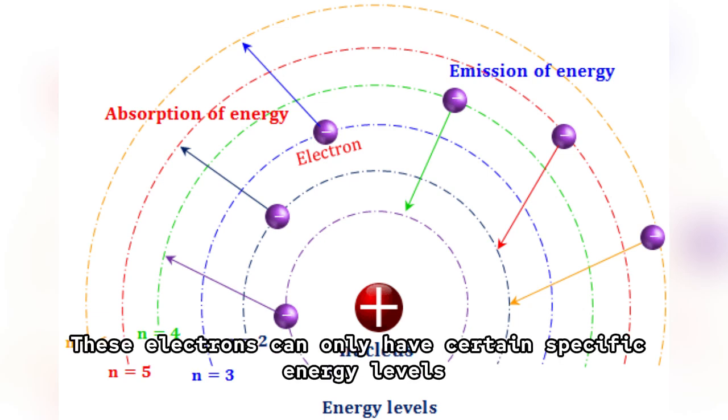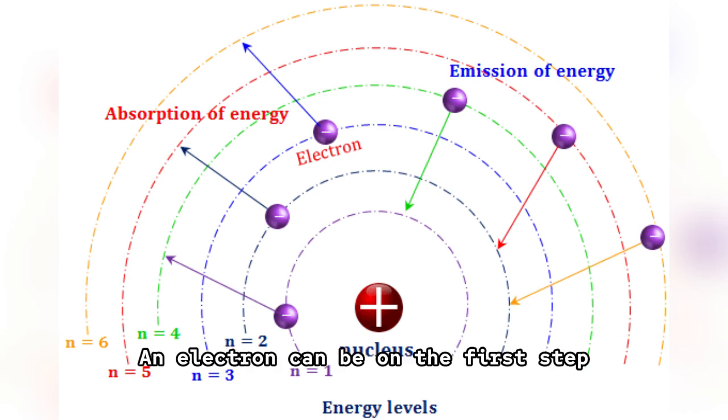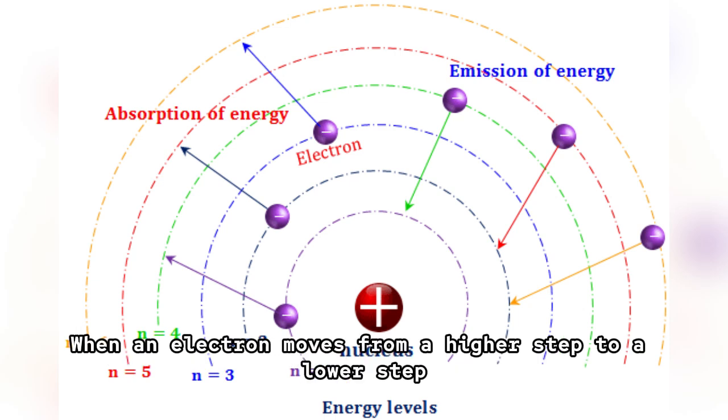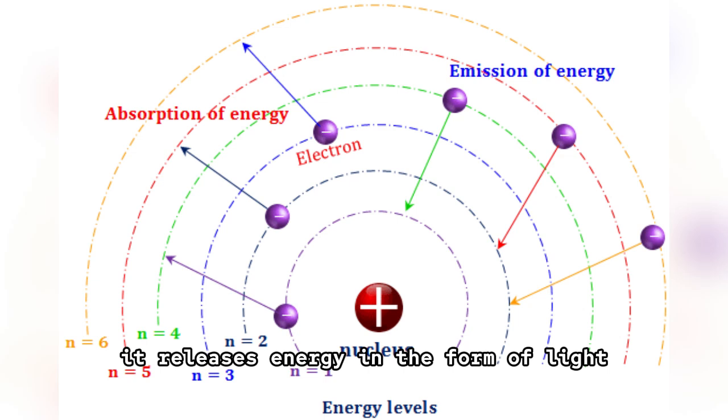To understand quantization, imagine electrons in an atom. These electrons can only have certain specific energy levels, like steps on a ladder. An electron can be on the first step, the second step, or the third step, but it can never be halfway between steps. When an electron moves from a higher step to a lower step, it releases energy in the form of light.